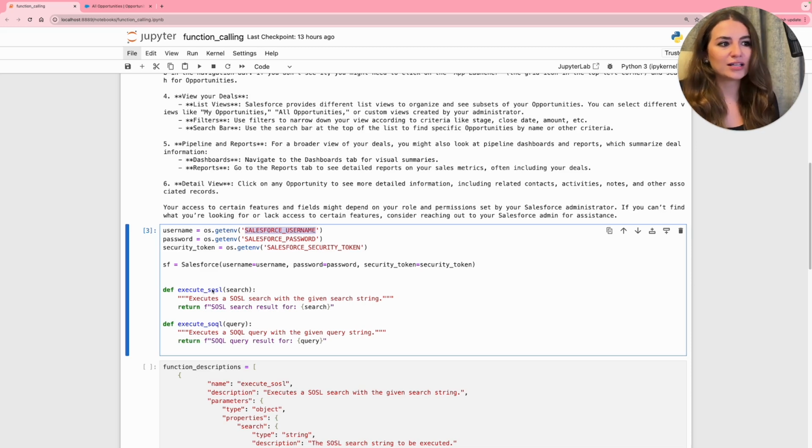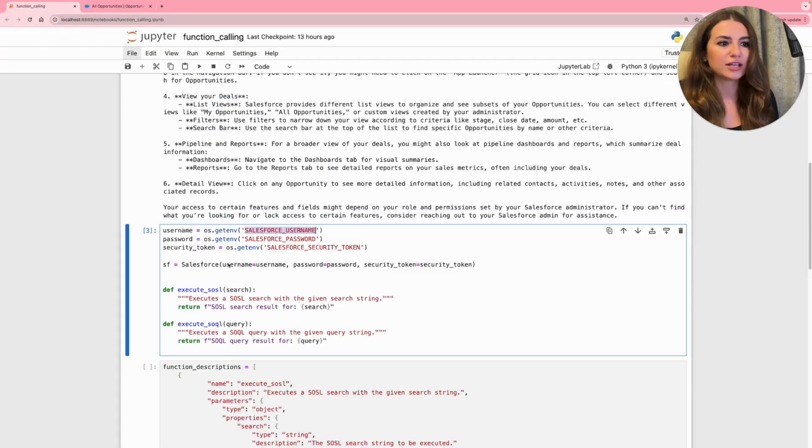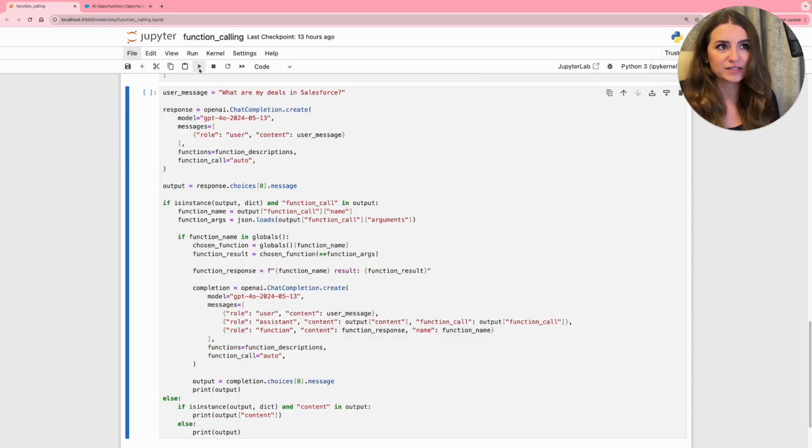The first one searches for specific information by using a search string, and the second one is very similar to querying a relational database, as the information stored in Salesforce is like a relational database. The next step is providing function descriptions, where we provide the name, description, and the parameters for these two functions we specified in the previous step.